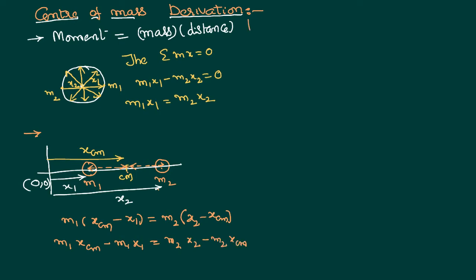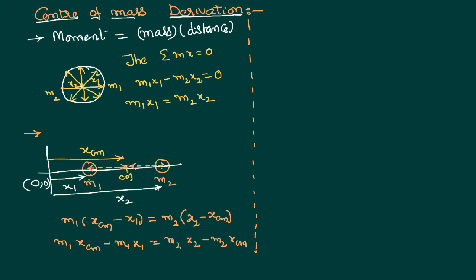So try to understand the equation that we have written. We are writing just the concept that the algebraic sum of the moments about the center of mass equals 0, that is m1 into the distance between m1 and center of mass, xcm minus x1, and m2 into the distance between center of mass and m2.